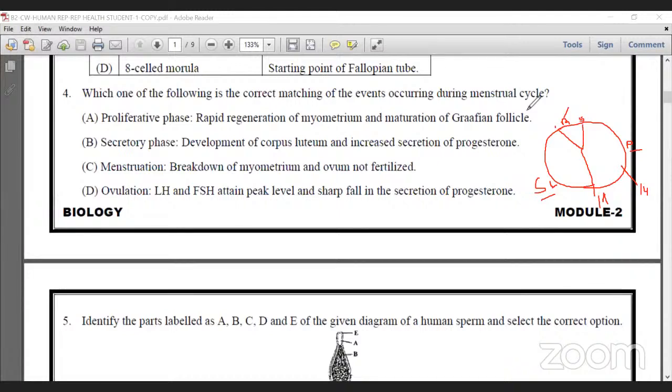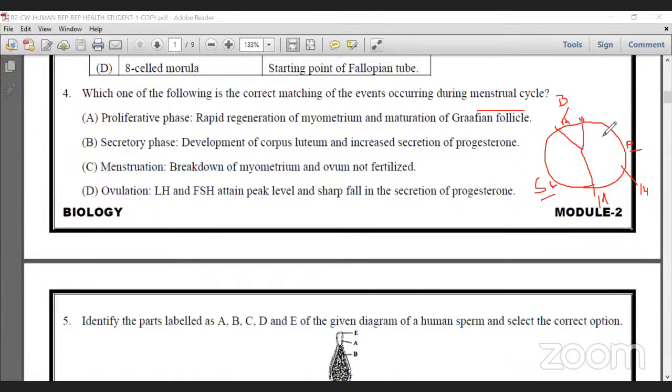Here, correct events of the menstrual cycle. I have already told that the menstrual cycle has three phases. Number one, the bleeding phase, which we call menses. In one month, 1 to 5 days there is bleeding. That bleeding means removal of the unfertilized egg with blood and mucus and part of the endometrium. That's all. After that, what happens? The egg production begins. That egg undergoes the follicular process.